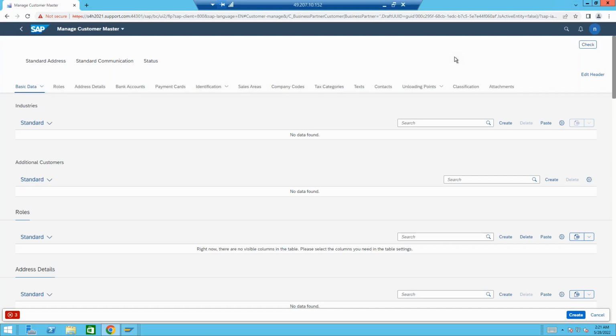So if you would have checked the number range for BP as internal and checked the number range for customer as external, and then there is an option while assigning these two as same. So if we would have done all these 3 actions, then we would have been able to achieve the BP and the customer's number as same. Yes, absolutely. We could get it.